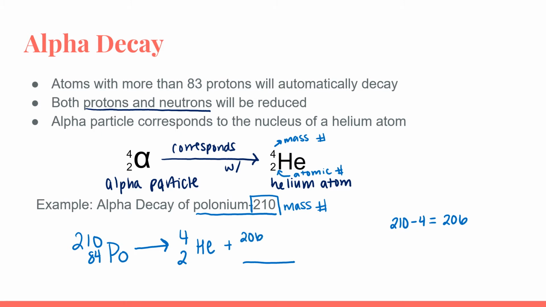And then we're going to do the same to figure out the atomic number. So we're going to do 84 minus 2 to figure out the atomic number of this second atom is going to be 82. Then we're going to go back to our periodic table and figure out which element has an atomic number of 82. And when we identify that, we realize that it is going to be lead. So this is how you would write the alpha decay of polonium-210. My tip is to always start with the alpha particle or the helium atom, and then use subtraction to figure out what your second atom would be.